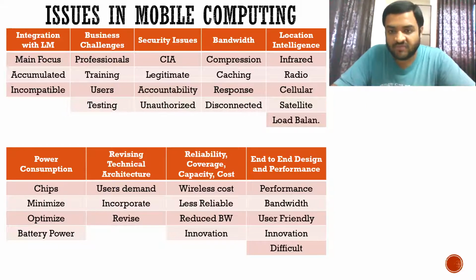That is the main point for location intelligence, load balancing. Yes, can you tell me which cloud computing service model had this point of load balancing? Infrastructure as a service. Infrastructure as a service.